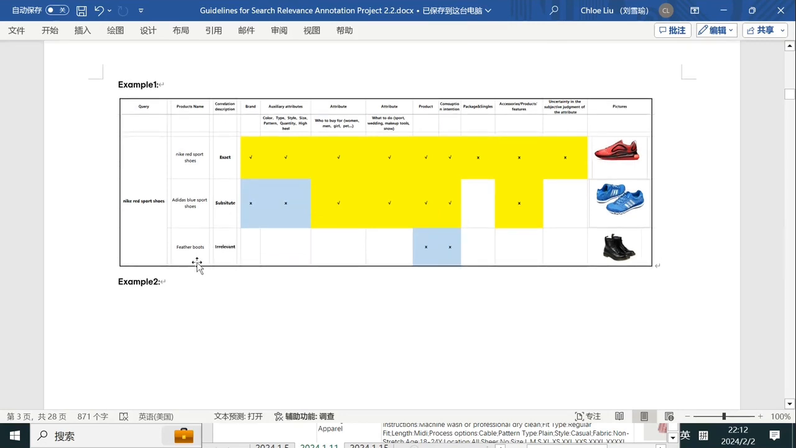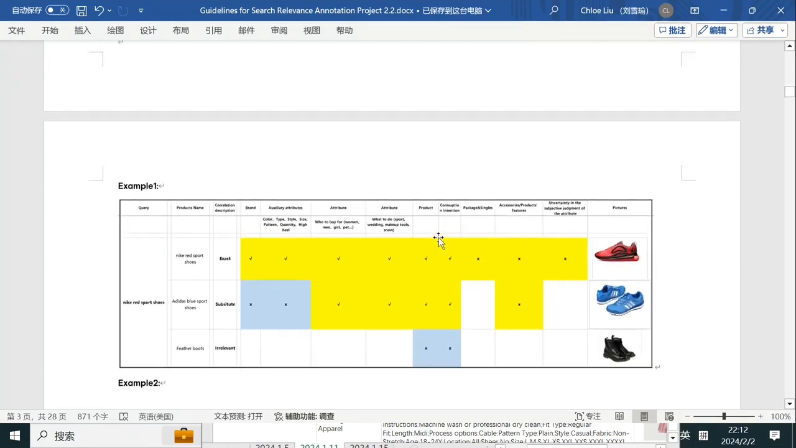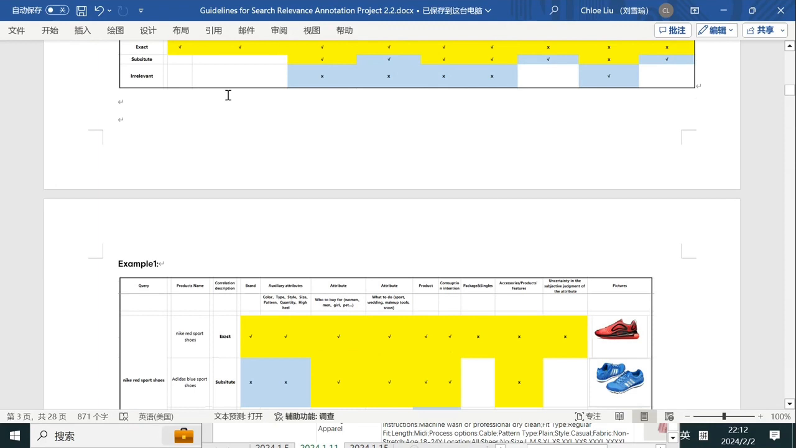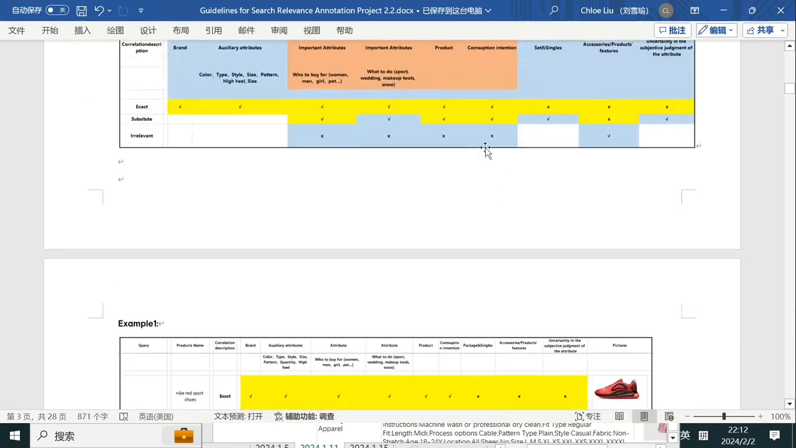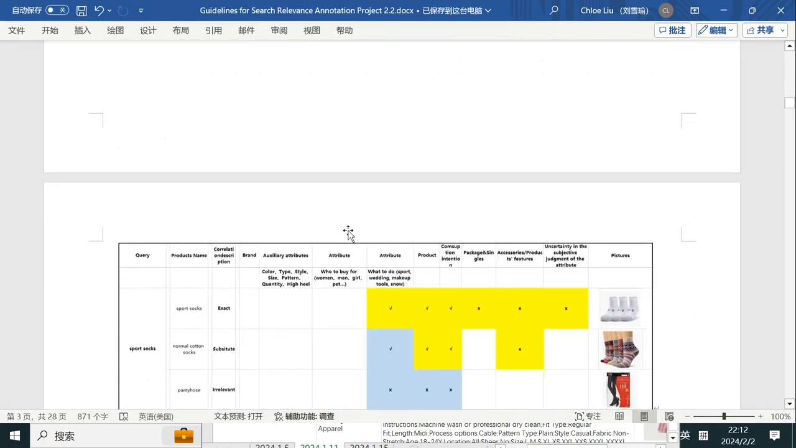And next one, the product name is feather boots. The product here is wrong because the query is shoes, but this one is a pair of boots, right? The product is wrong, so we mark it as irrelevant. Also, the consumption intention is wrong, right? So we mark it as irrelevant.